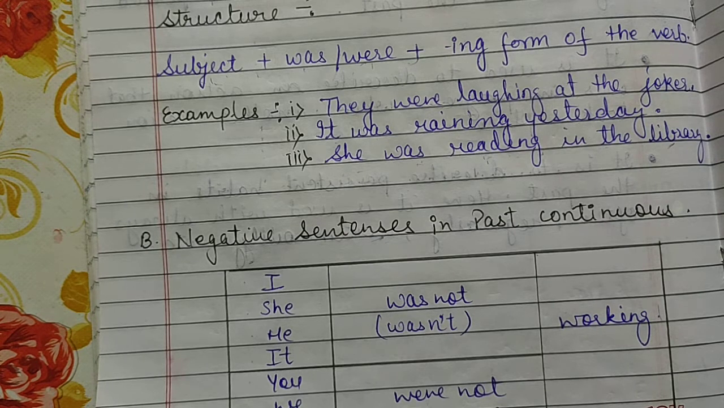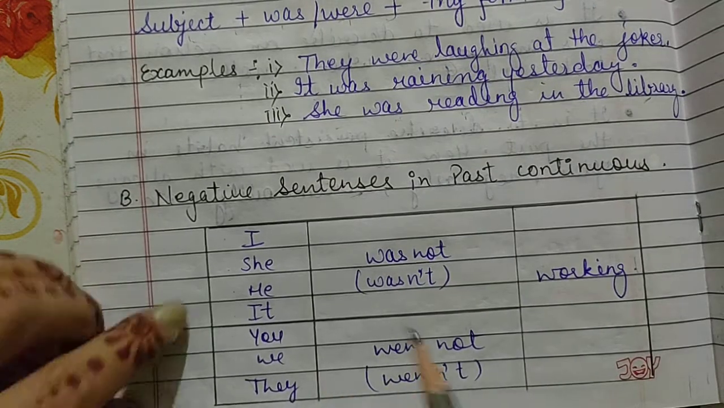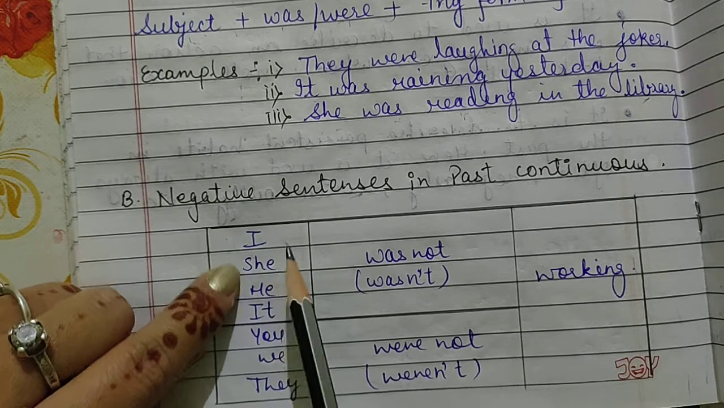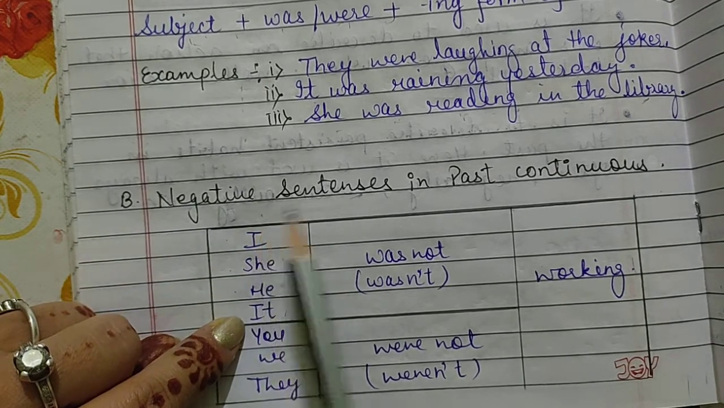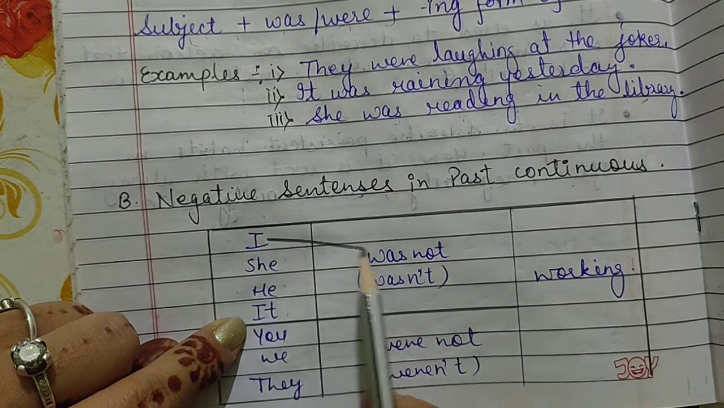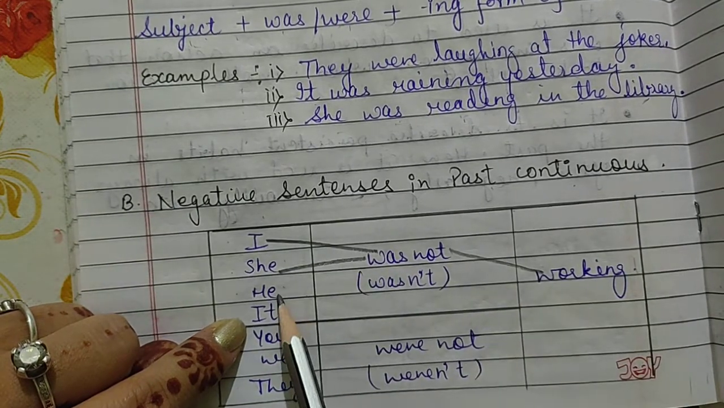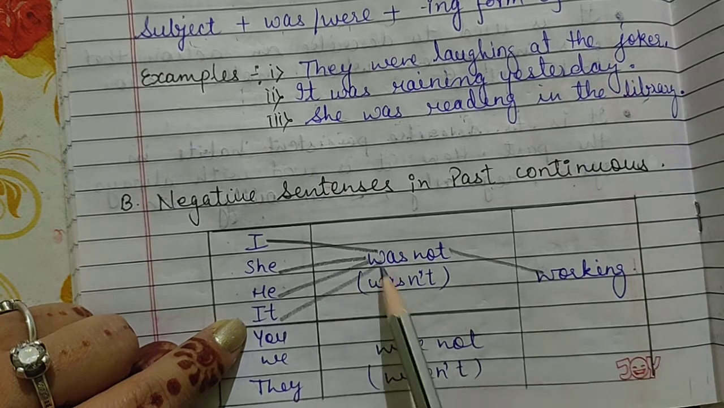Children, generally you see that the continuous tenses are very easy to learn and very easy to make sentences with, because you need not worry about the verb forms, because in every form of tense in continuous, you will use the ing form of the verb, right? Now if I use the subject I, she, he, it in a negative sentence of past continuous, I will write I was not working, she was not working, it was not working, he was not working.